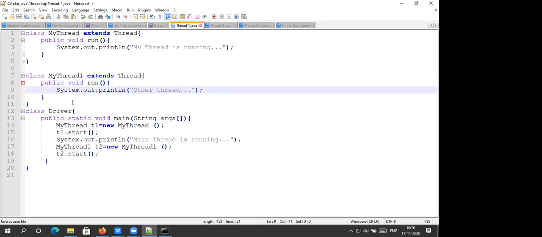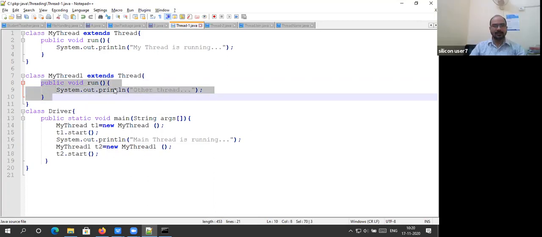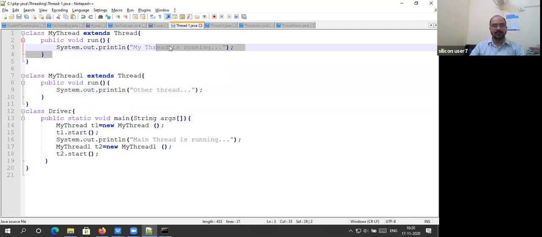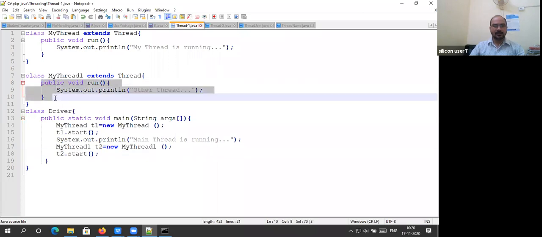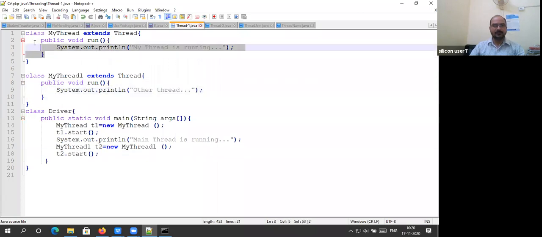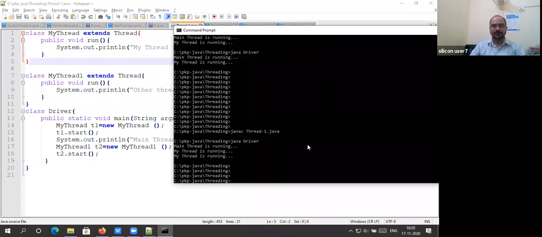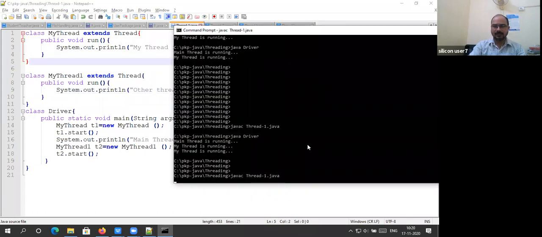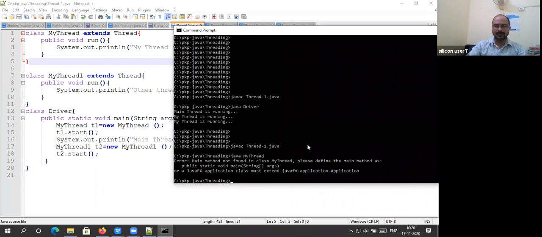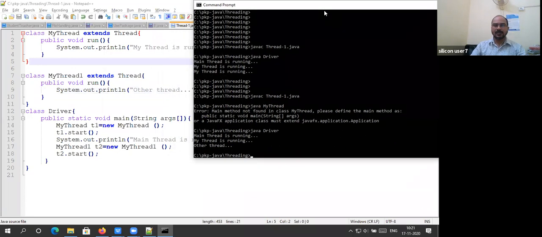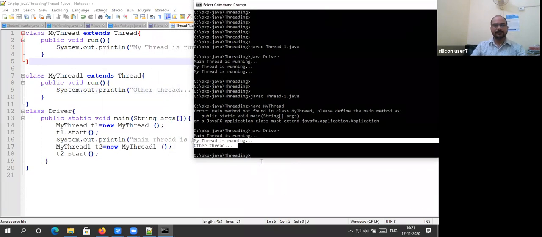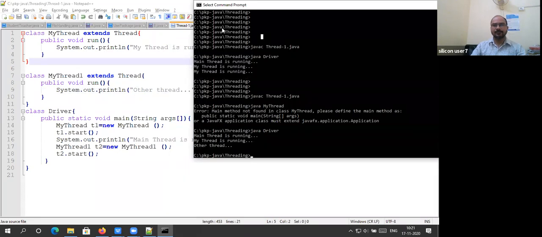Okay, so you have another class. See here, this run method has different code, and this run method has different code. When you call T2.start, it will start this one. T1.start will do this. So you are assigning different tasks to different threads. You can see here, Java Driver. Is that clear to all of you?